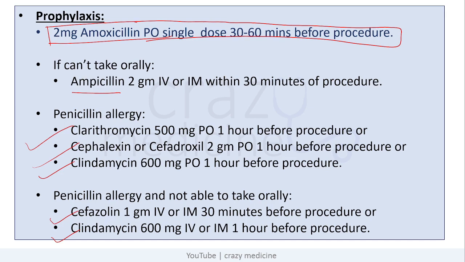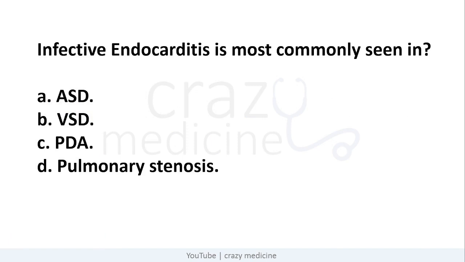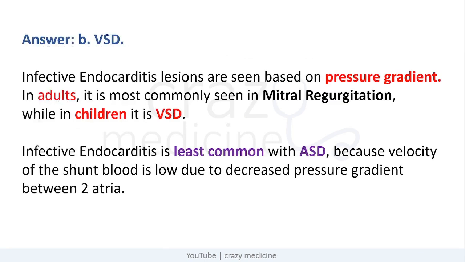So this comes to an end of the lecture. Now we will discuss some MCQs. The first question is, infective endocarditis is most commonly seen in which condition? The options are atrial septal defect, ventricular septal defect, patent ductus arteriosus, and pulmonary stenosis. So the answer here is B, that is ventricular septal defect.